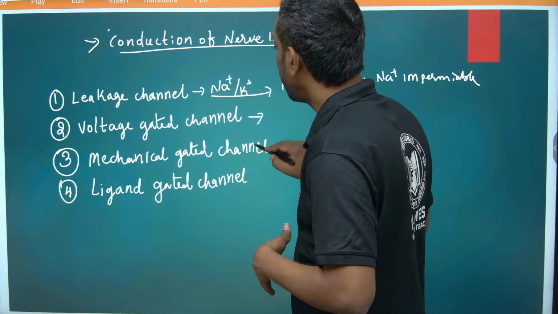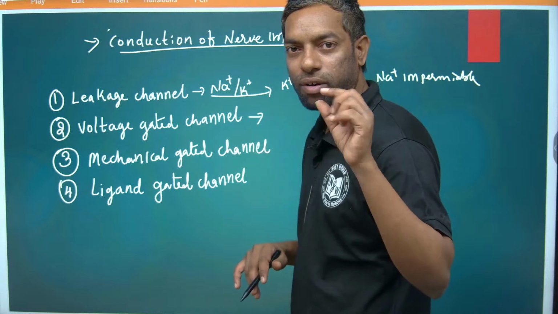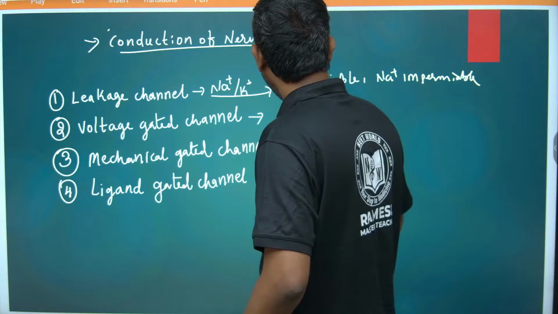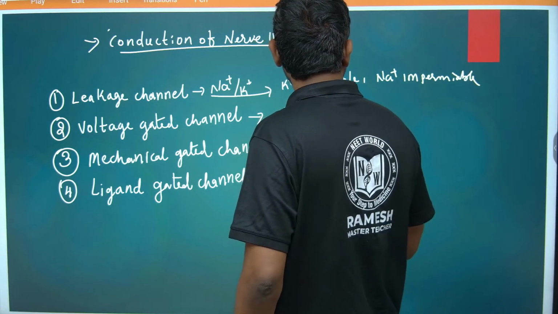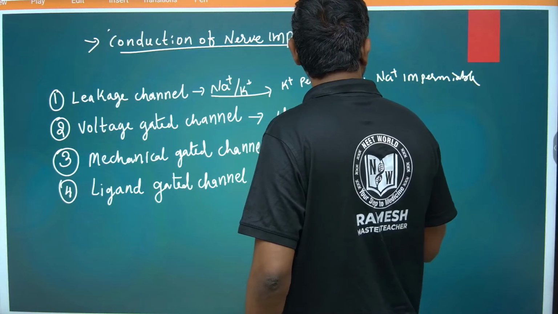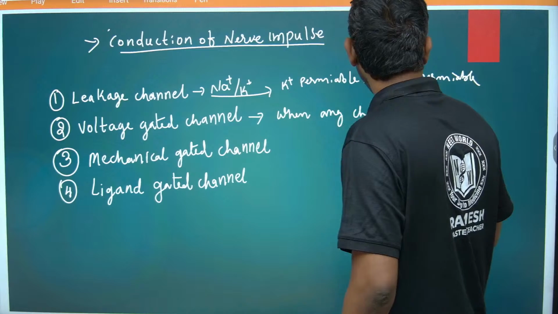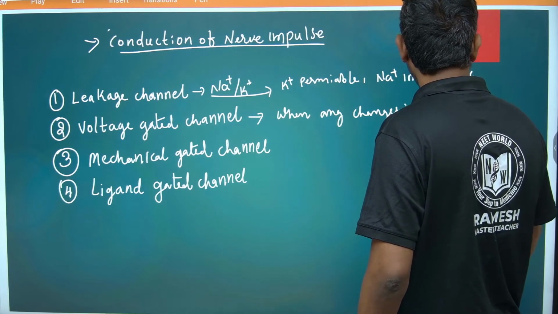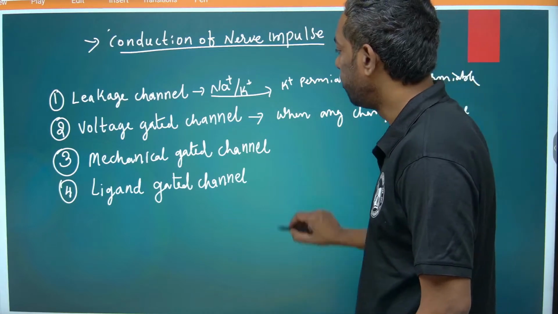If the voltage changes from minus 70 millivolts, this channel opens. When there is any change in voltage, any minus charge or plus charge.